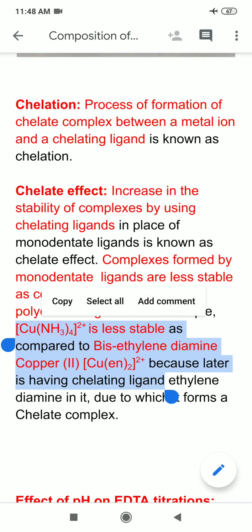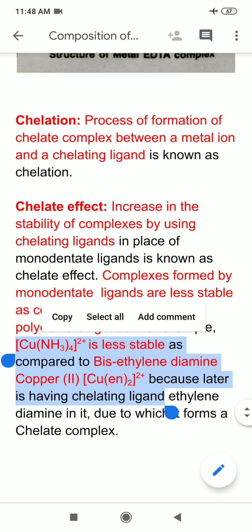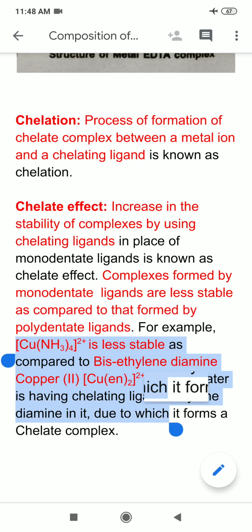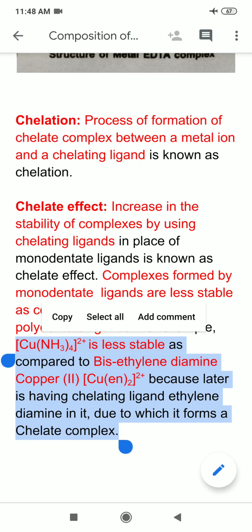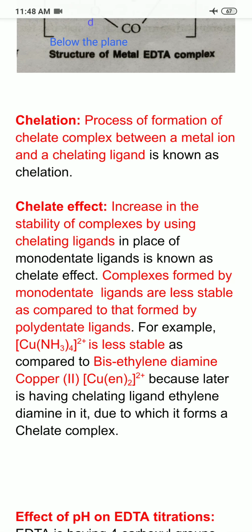And why? Because the latter complex, that is bis-ethylene diamine copper 2, is having a chelating ligand, so it would show the chelate effect, whereas ammonia does not show the chelate effect. So this is all about the chelate effect. Thank you.